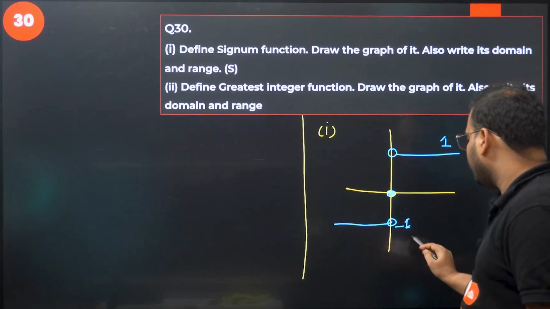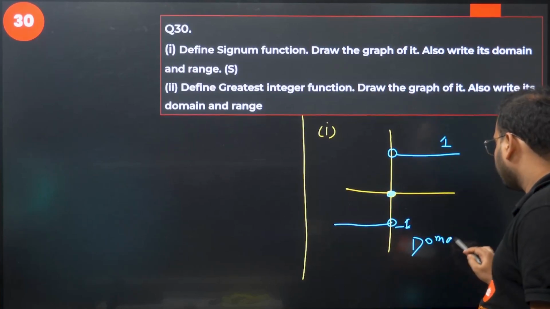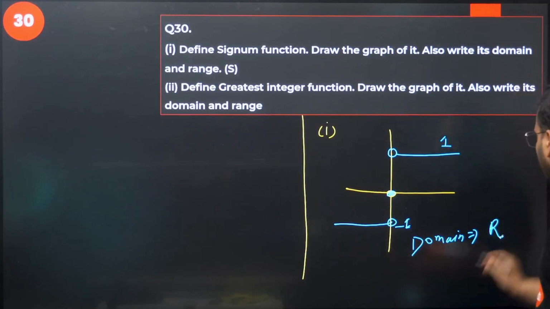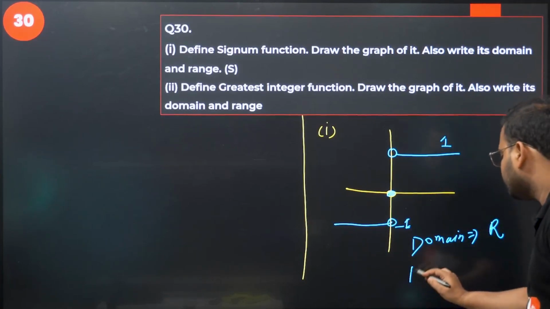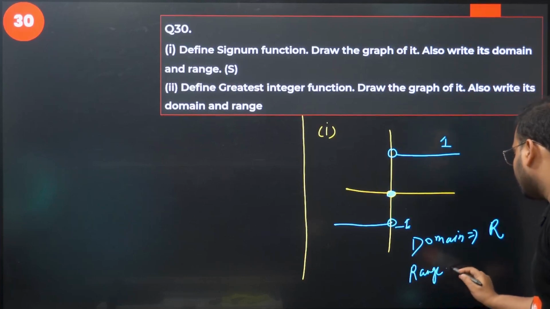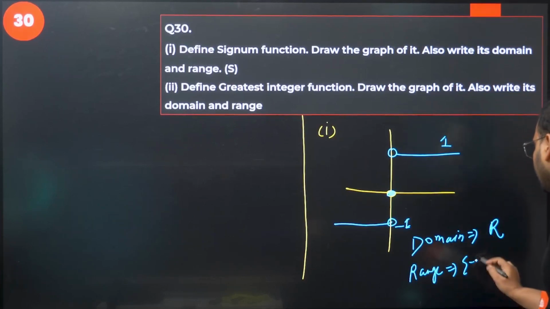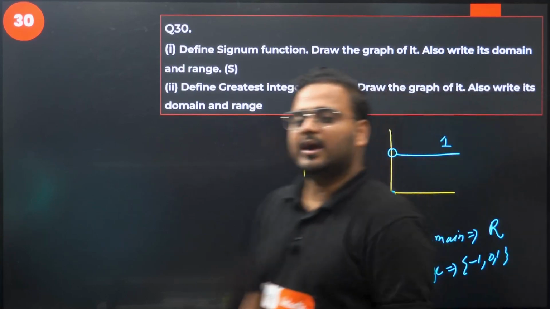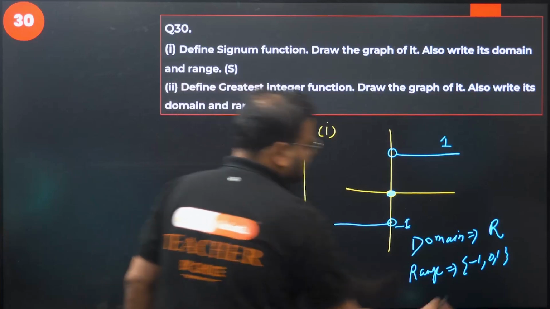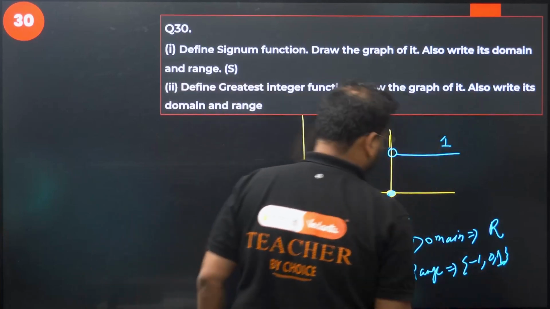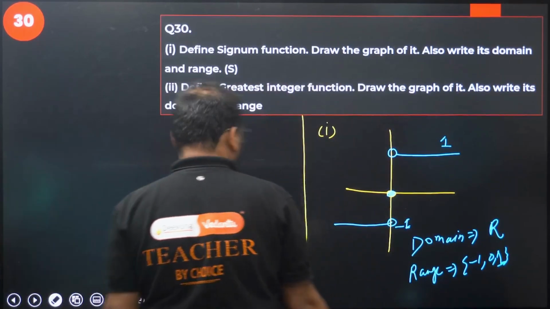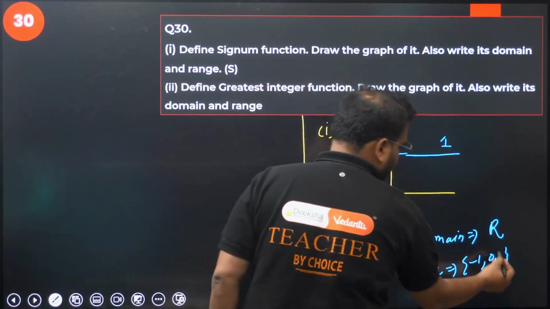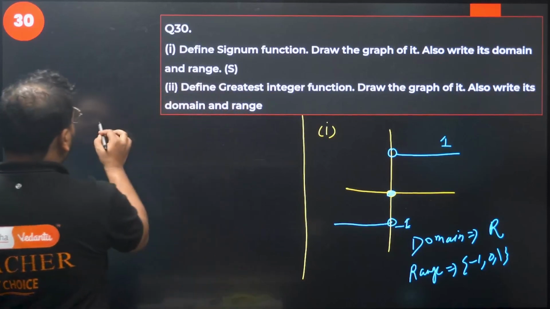So if you're asking me domain, what happens to domain over here? Domain will become all real numbers, and your range, that is interesting now. Range will be actually only 3 numbers, minus 1, 0 and 1. Minus 1, 0 and 1, that's the 3 values that you have as range. Okay, it's not visible properly. I'll write again. Yeah. Minus 1, 0 and 1. That's my range.